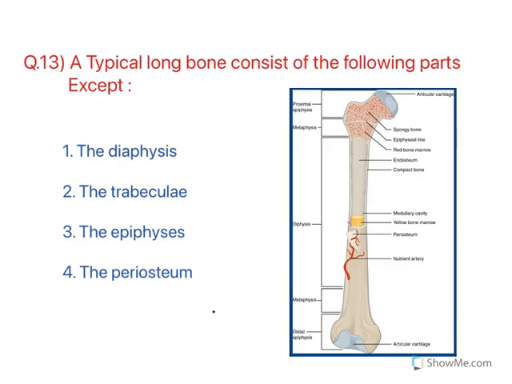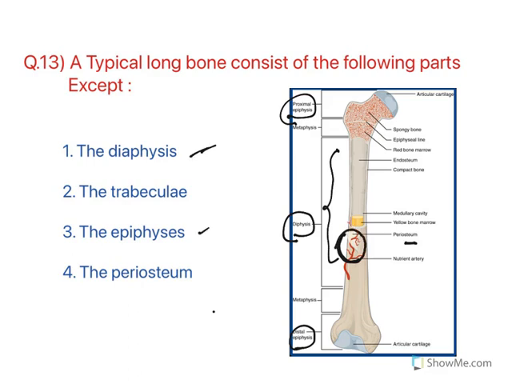Next one. A typical bone consists of the following parts except diaphysis, tubercle, epiphysis, periosteum. Look at this bone structure. See, the central part is known as diaphysis. The end parts are known as epiphysis. Periosteum, see, we have seen pericardium. Peri means the one which is surrounding. Osteum means bone. So bone is surrounded by a particular layer. This is known as periosteum.